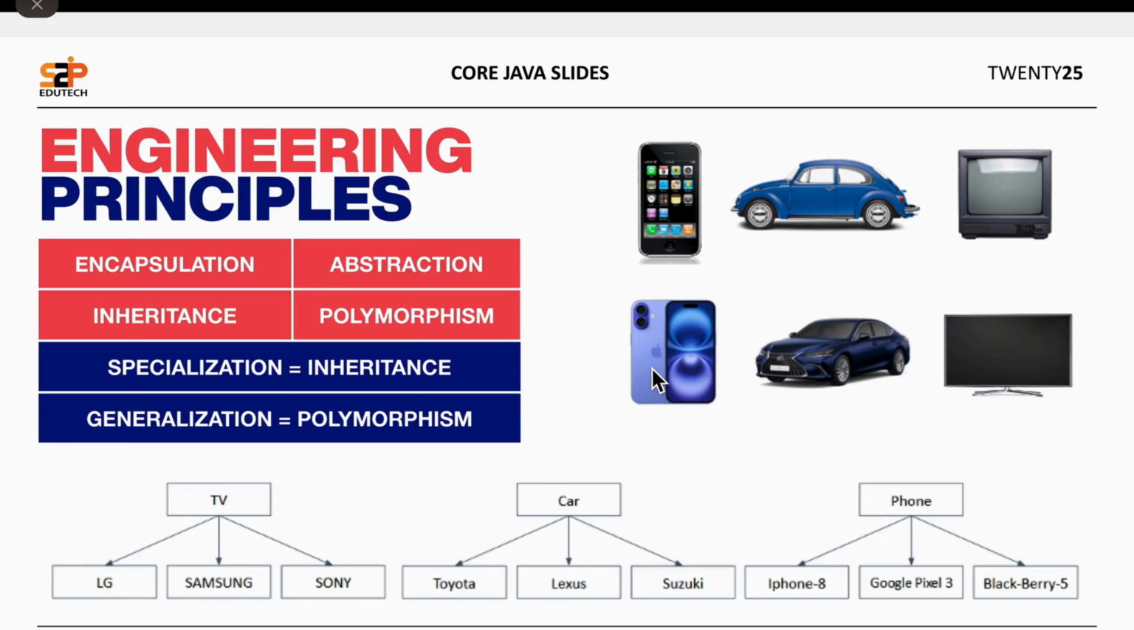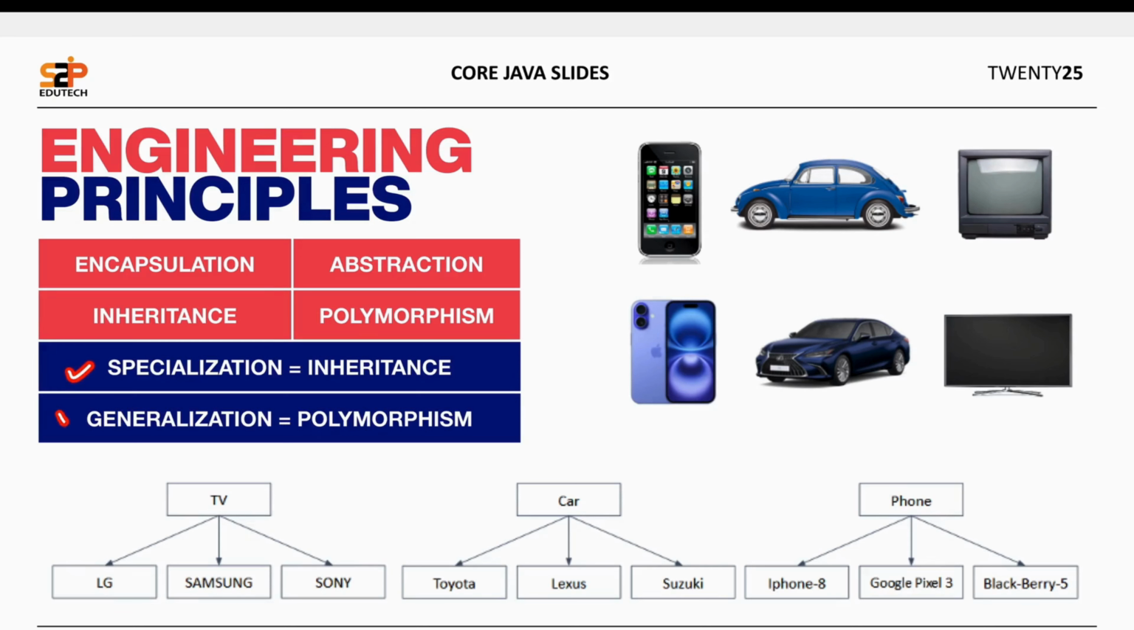For example, Toyota car, Lexus, Suzuki. They are at the end car. Yes, we don't say it is a Toyota car, it is a Lexus car. We simply refer them with the word car. Polymorphism means referring multiple objects with a single common name. That is nothing but polymorphism.